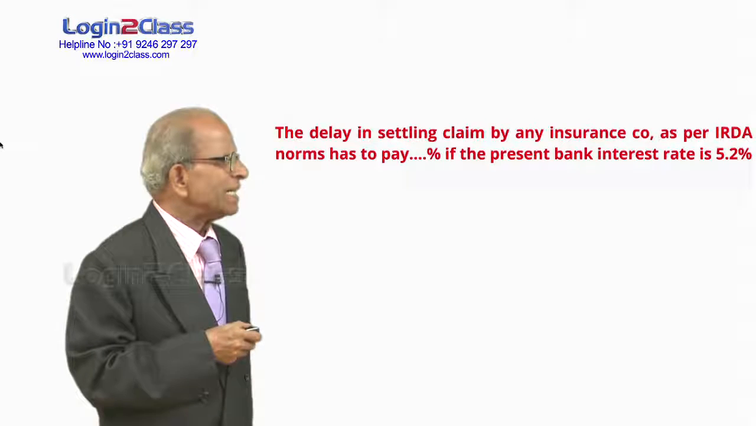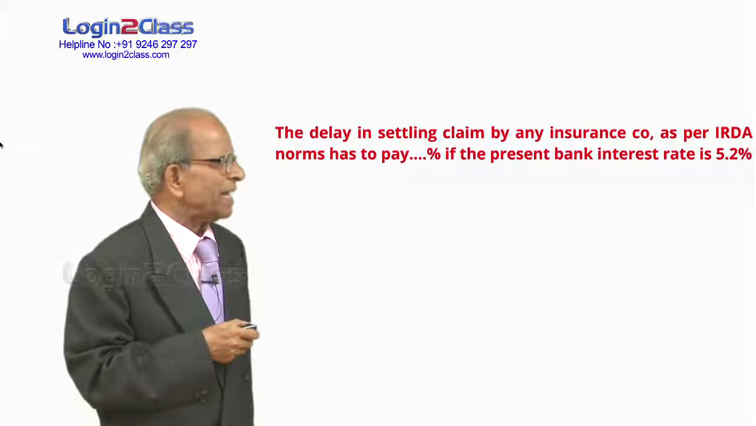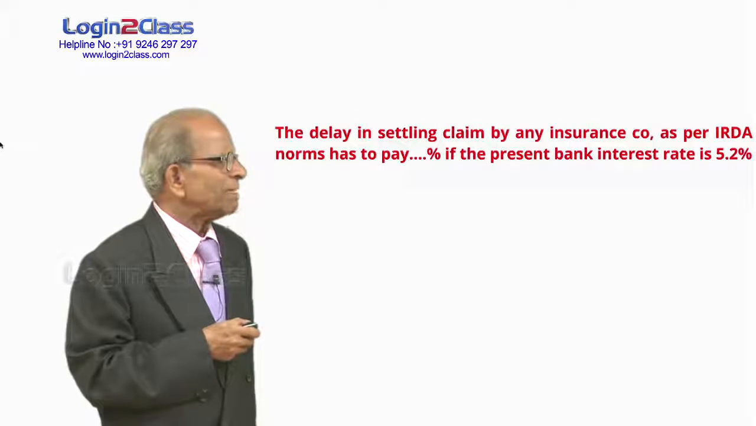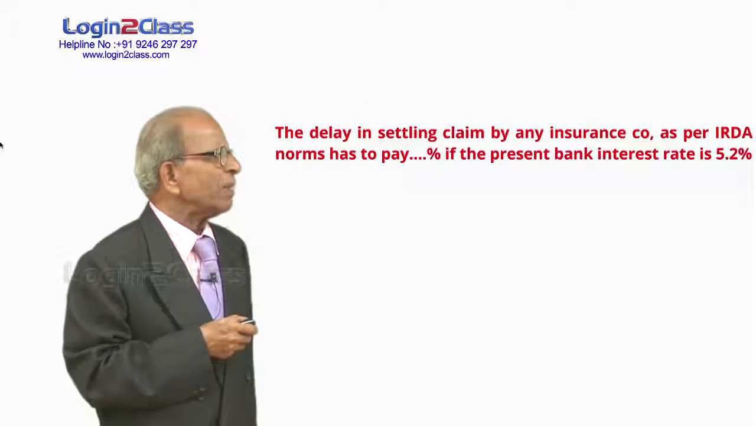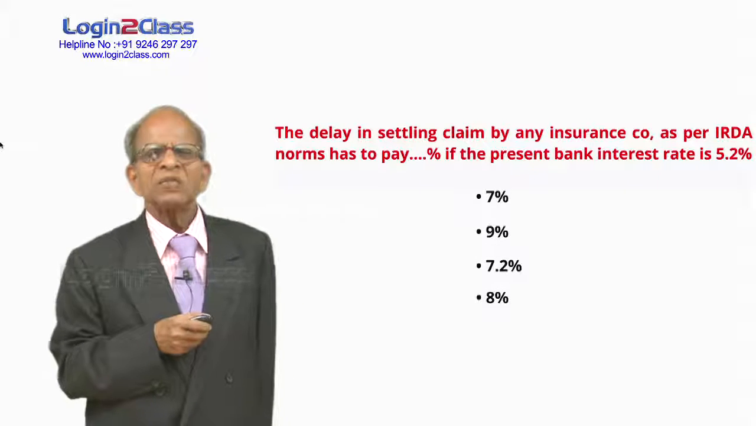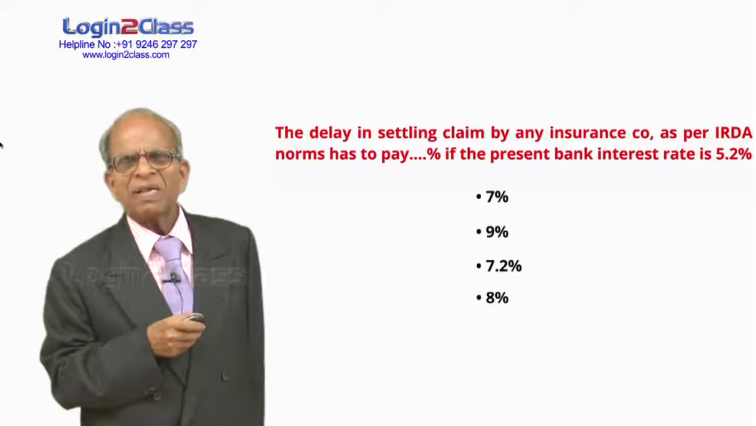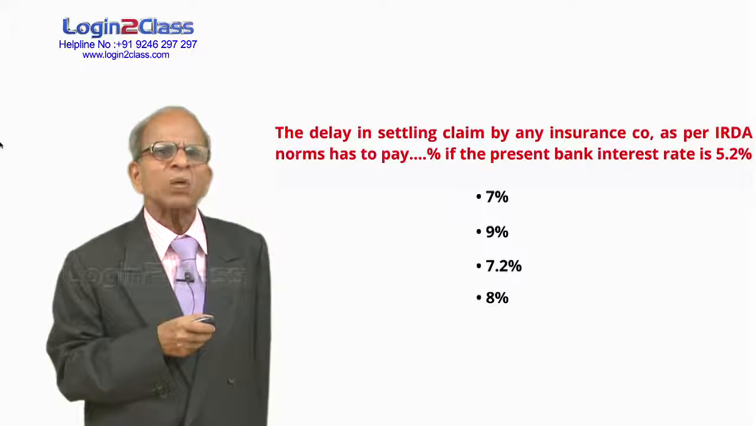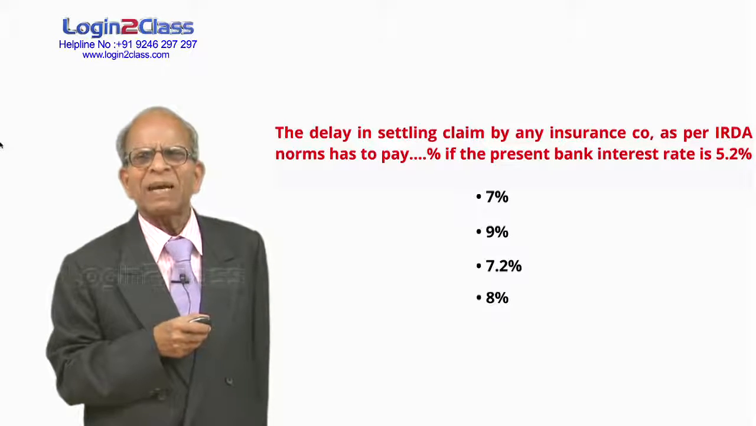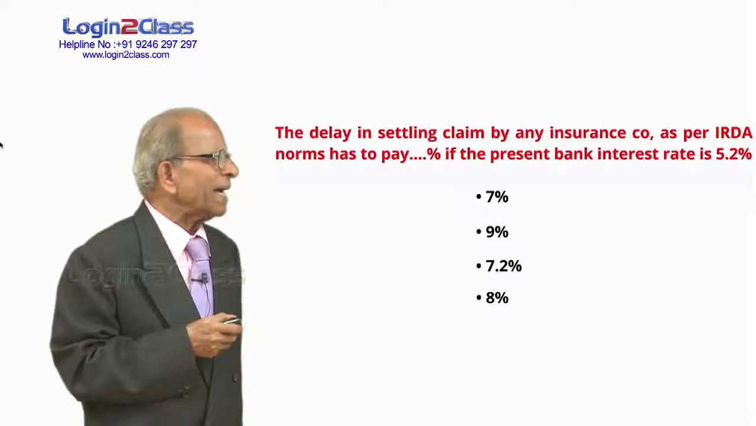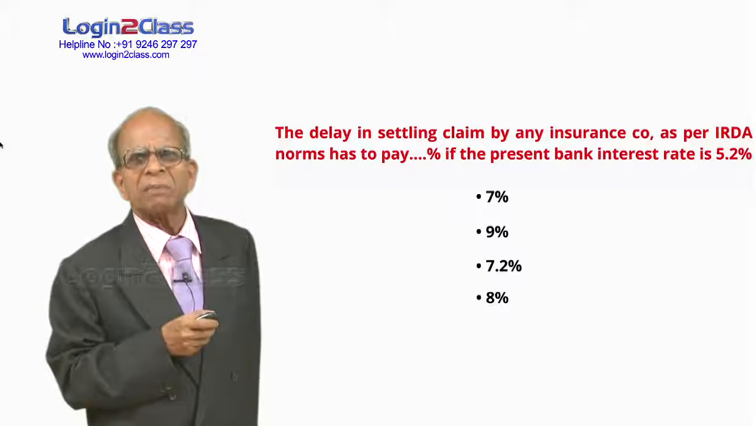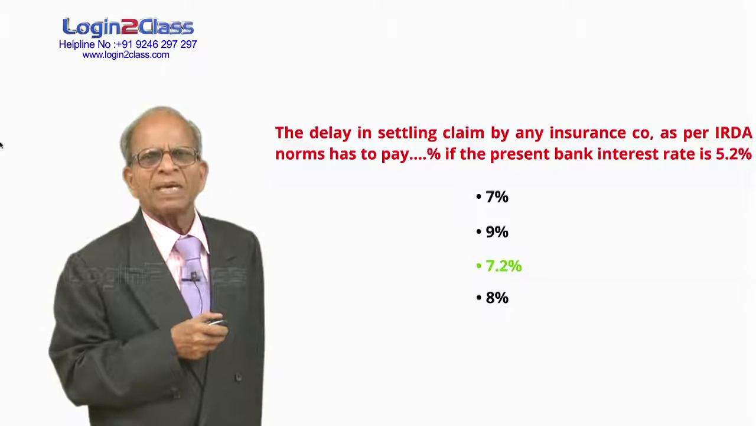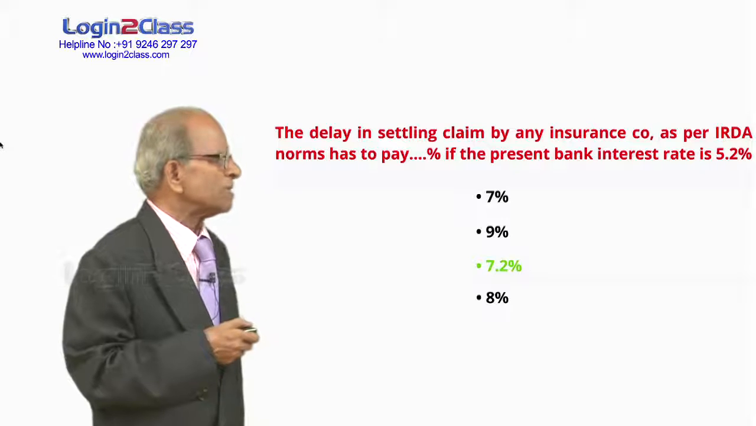The delay in settling claims by any insurance company, as per IRDA norms, has to be paid at what percent, if the present bank interest rate is 5.2%? If the insurance company delays the payment of any claim amount, they have to pay at the rate of 2% over and above the bank rate of the Reserve Bank of India. The bank rate is 5.2% plus 2, so 7.2% is the right answer. He has to pay interest at the rate of 7.2%.